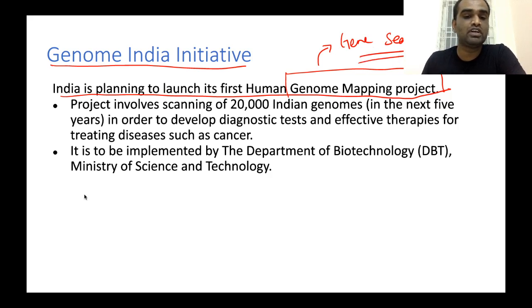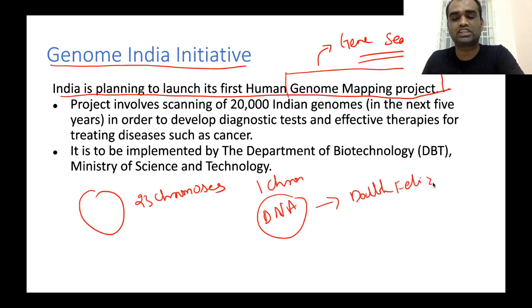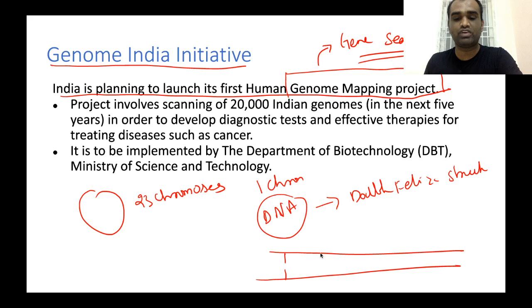Gene sequencing. See, in every cell of the human body, there are around 23 chromosomes. Each chromosome has a DNA. Now, what is the shape of DNA? The DNA has a kind of double helix structure, which means that it has a very spiral structure. Now, if you arrange this double helix structure in a flat plane, it will have the shape of a ladder.